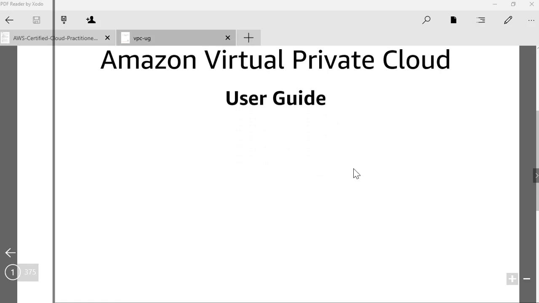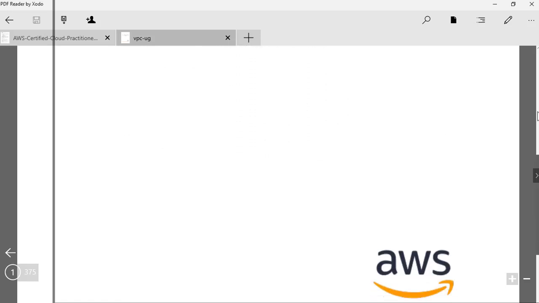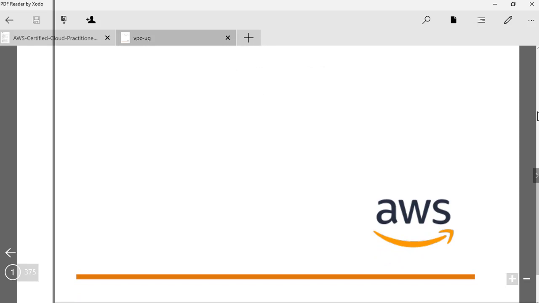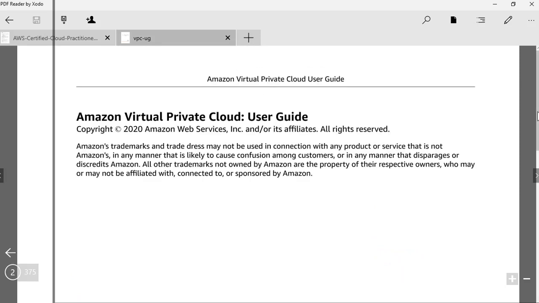And I know in this group there are more experienced people in networking, and they might know much more than I do, but I'll try to cover a bit of basics for everyone. As you can see, it's quite a large document with 375 pages, but we need not go through everything. It will be required in much detail for Solutions Architect Associate, and by the time you complete Solutions Architect Associate, whether you have read through this user guide or used other materials, you would find that you have known everything that is in this user guide. But for Cloud Practitioner, we'll keep it at a high level, and then we'll start delving in from week 5 or 6.